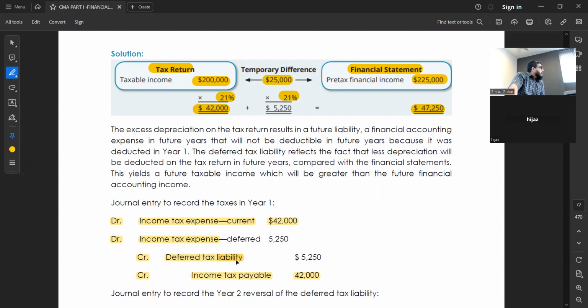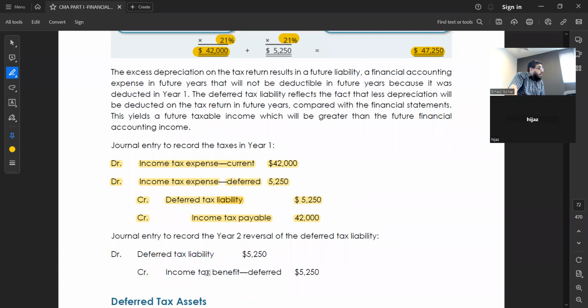When I pay next year, I will reverse it. Let's see how. In the next year, what will happen? In year two, you will reverse this deferred tax liability, the same amount, and you will reverse the deferred expense also, because this year you are putting it as an expense. So next year it will be reversed.